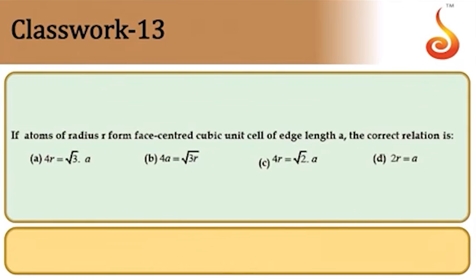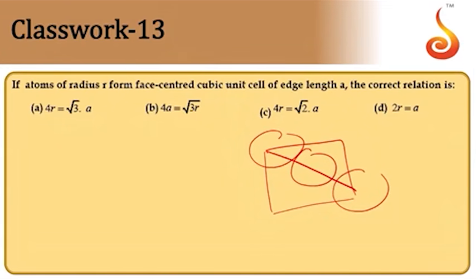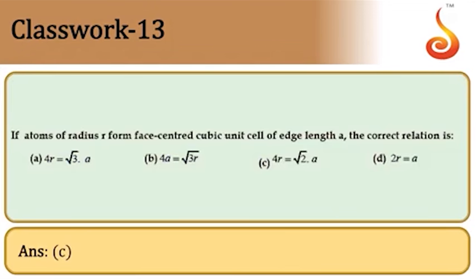Next one. If atoms of radius r form a face-centered cubic unit cell of edge length a, the correct relation is? Now the face-centered one. In face-centered, atoms touch along the face diagonal. So we take this as a face here, the face diagonal. Atoms touch along the face diagonal, they come like this. So therefore face diagonal a root 2 will be equal to 4r. a root 2 will be equal to 4r. So the answer is option C. Next one.